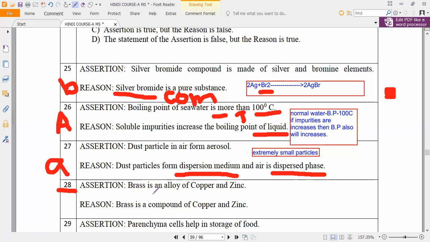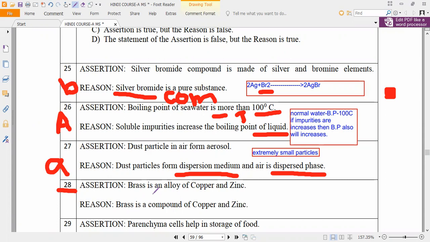Our assertion is correct, reason is false. How can you say the reason is false? Because what is an alloy? An alloy is a mixture of metals or non-metals. Yes or no? So it is a mixture of metals and non-metals. It is not a compound. So what is the answer, everybody?